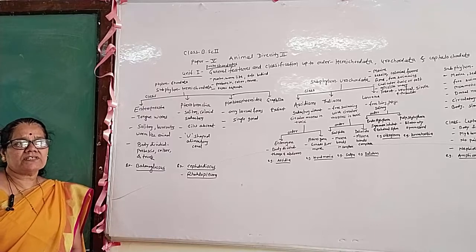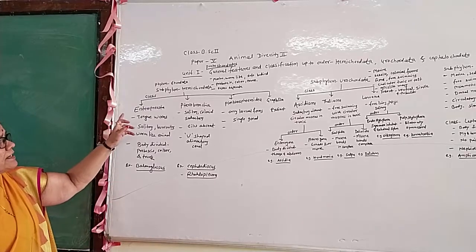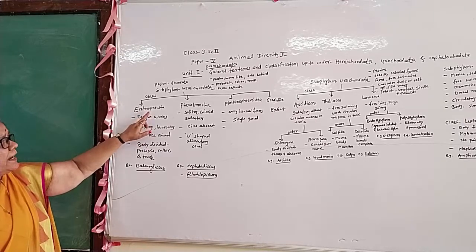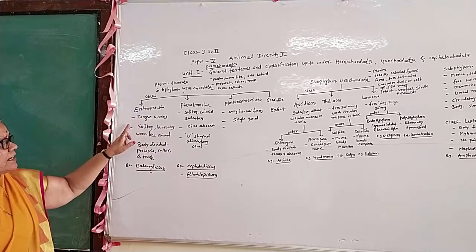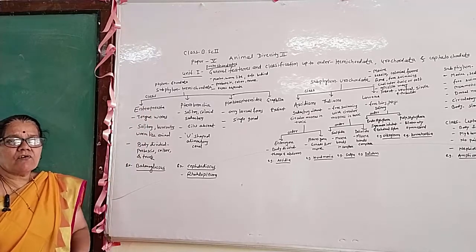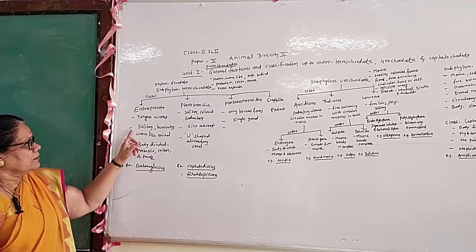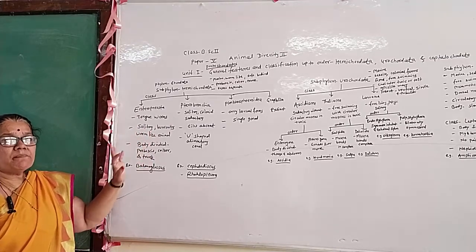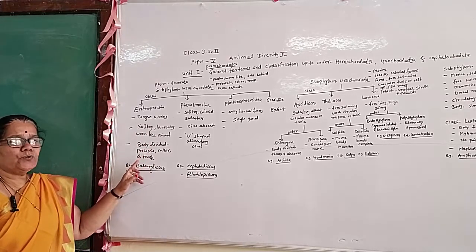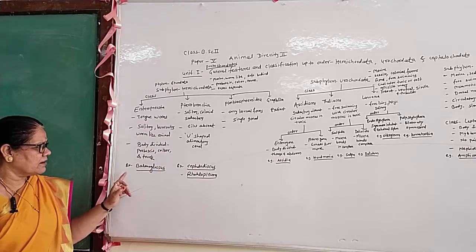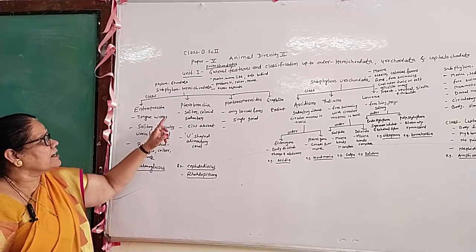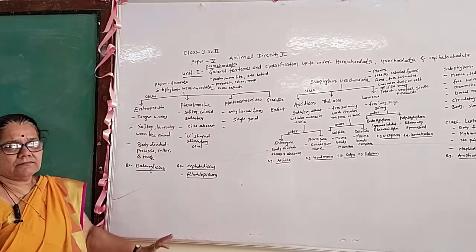These Hemichordata are divided into different classes. The first class is the Enteropneusta. General features of the Enteropneusta: it is commonly called the tongue worms. It is a solitary burrowing worm-like animal. Next characteristic feature: body is divided into proboscis, collar and the trunk. For example, Balanoglossus.